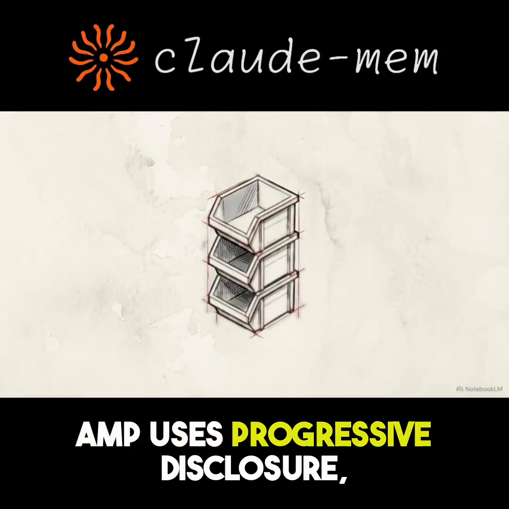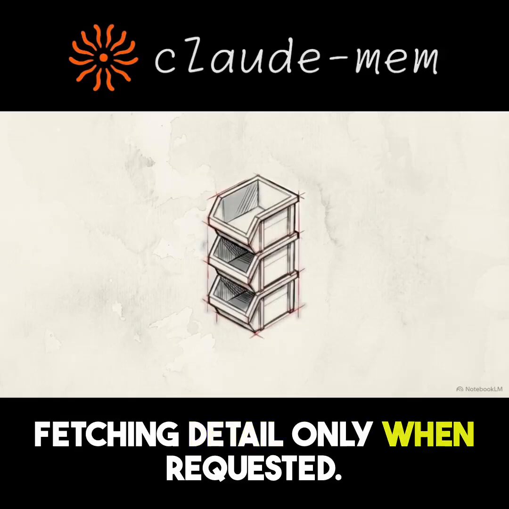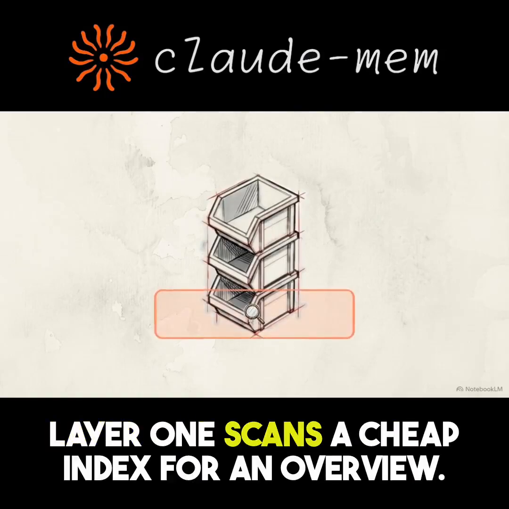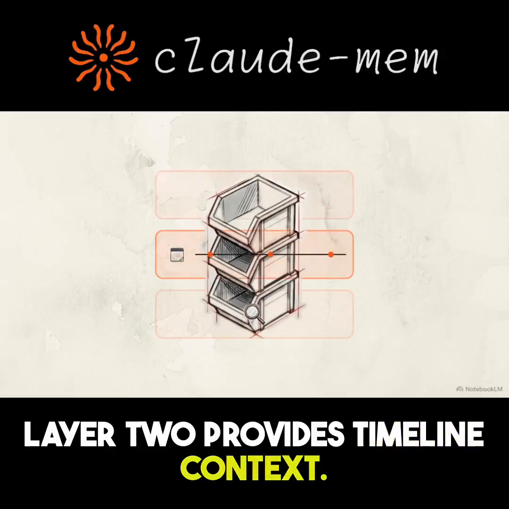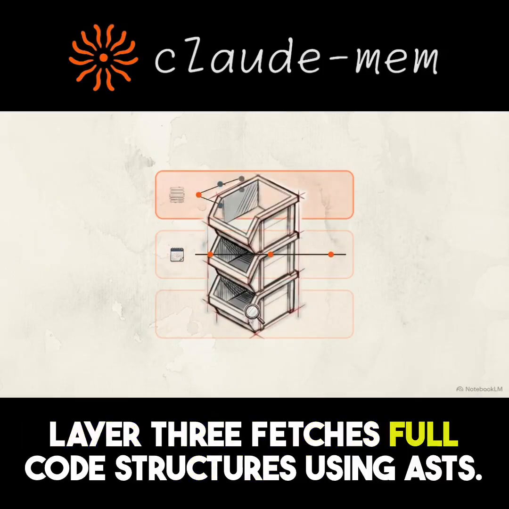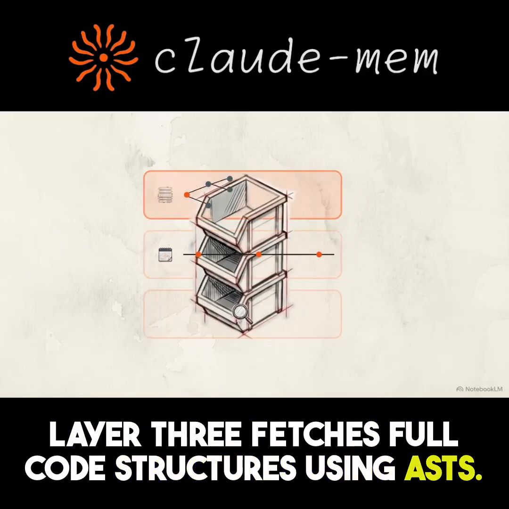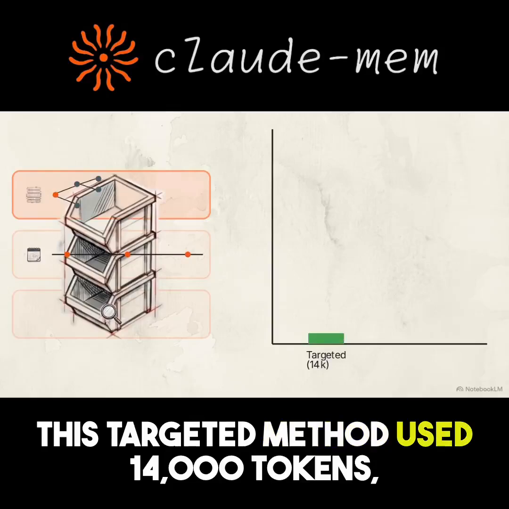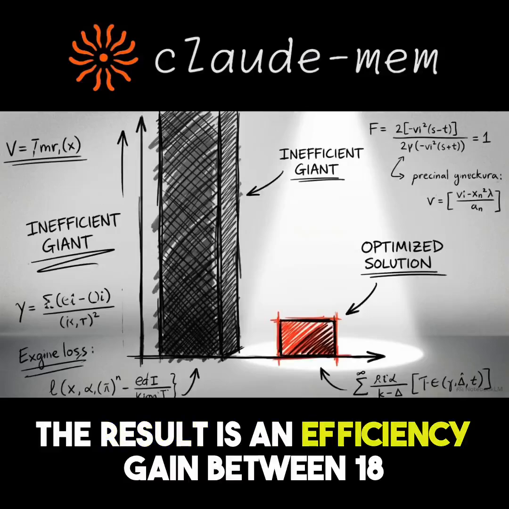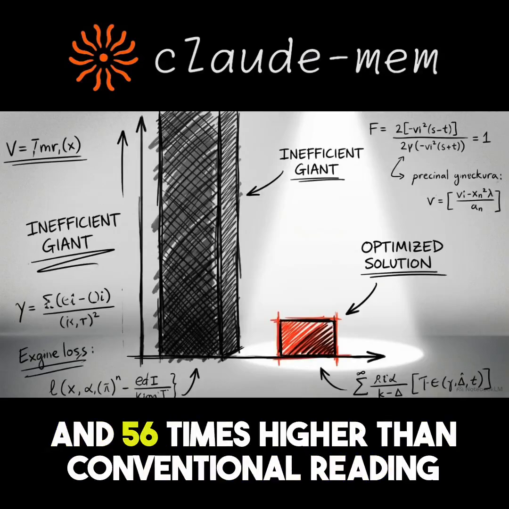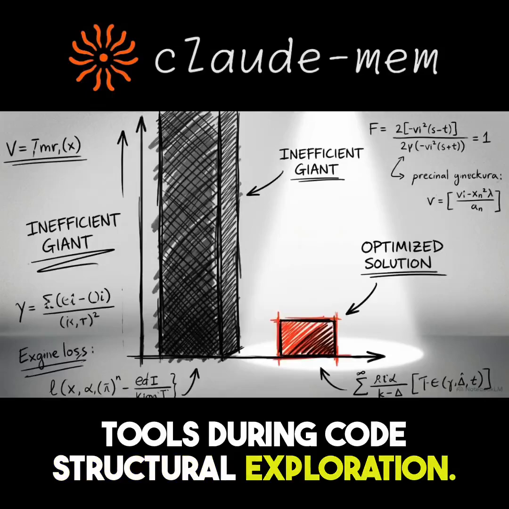AMP uses progressive disclosure, fetching detail only when requested. Layer 1 scans a cheap index for an overview. Layer 2 provides timeline context. Layer 3 fetches full code structures using ASTs. This targeted method used 14,000 tokens, compared to a standard 250,000. The result is an efficiency gain between 18 and 56 times higher than conventional reading tools during code structural exploration.